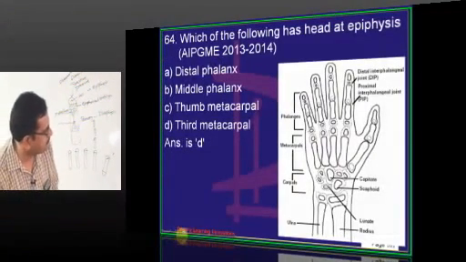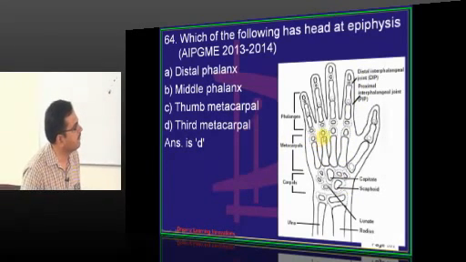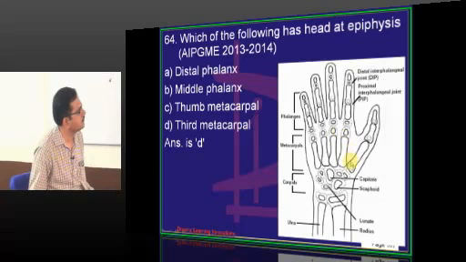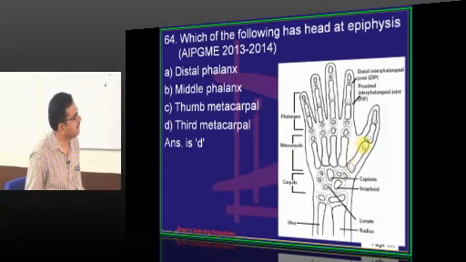So now you can see here. These are all metacarpal bones. These are the epiphyses for the metacarpals. This is the base of the first metacarpal. Where is the head of the first metacarpal? This one. The epiphysis is at the base.